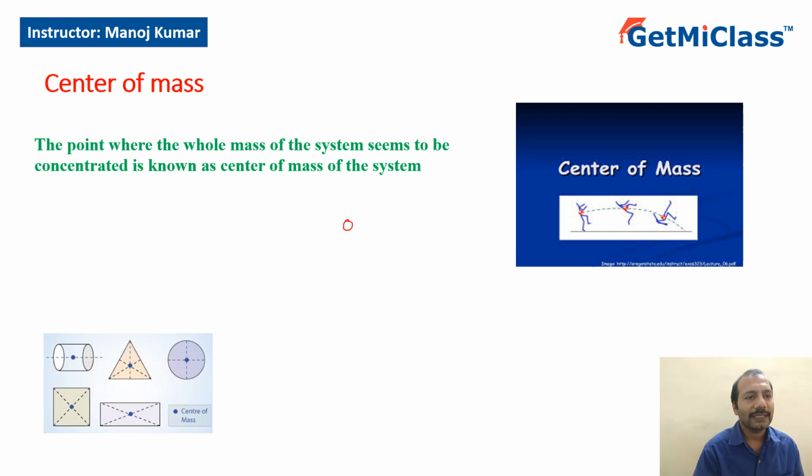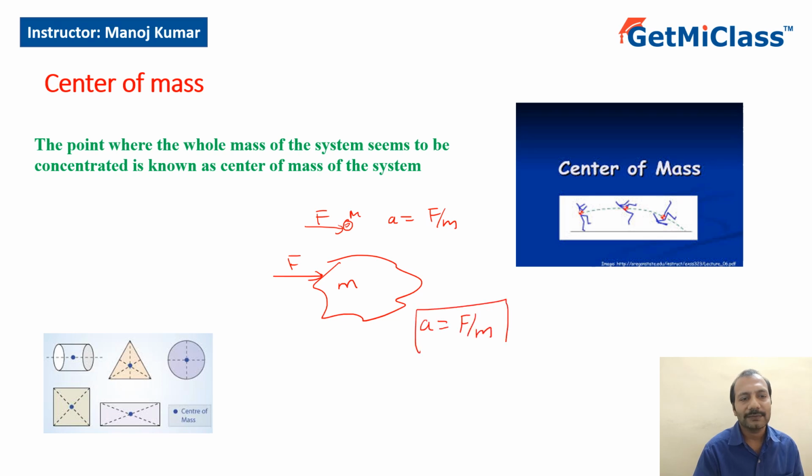If I have a point mass with mass m and I apply a force F, I can say A equal to F by m because it's a point mass. Now, if I have a huge mass and I apply a force F, the mass is m. I cannot say every part of the body is following A equal to F by m. Every part is not following, but one part will always follow this relation A equal to F by m. That part is called center of mass. That means I can consider this whole mass to be concentrated at that particular point, and then I can use this equation.